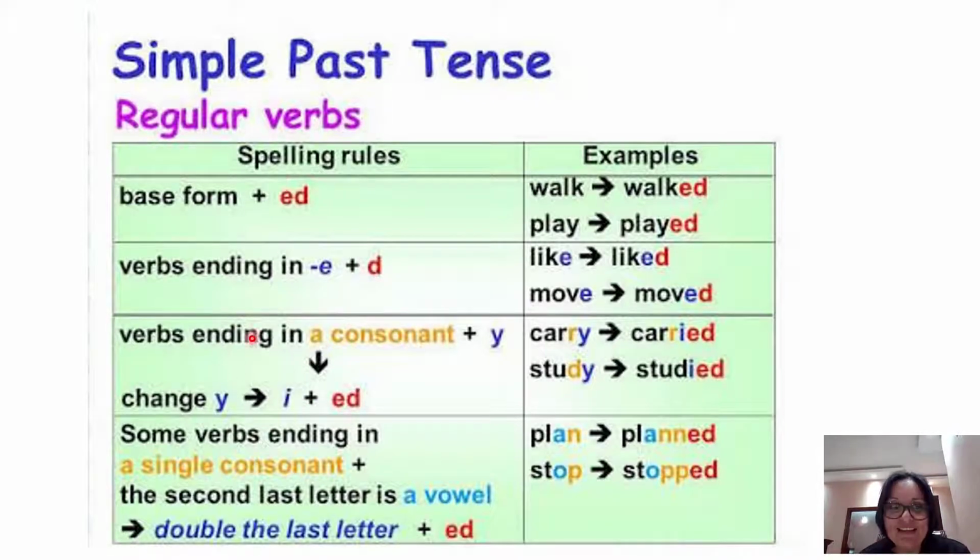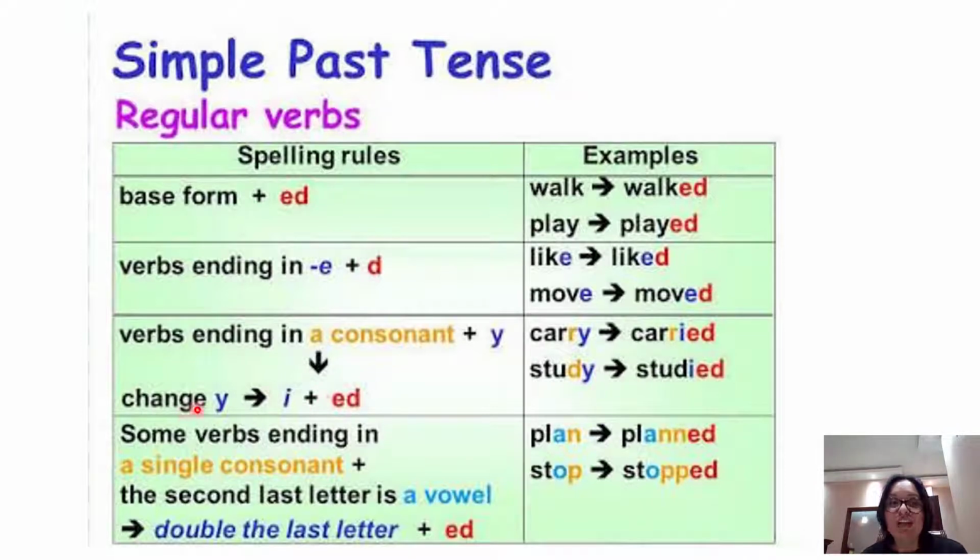Now, what happens if you have a verb ending in a consonant plus Y? For example, here, carry. The yellow is the consonant R and the blue is the Y. Consonant and Y. What do we have to do?